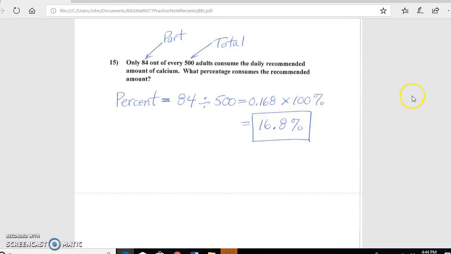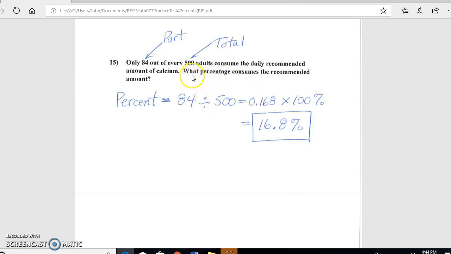This is the practice test for percents. Here we're looking at problem number 15. The problem says, only 84 out of every 500 adults consume the daily recommended amount of calcium. What percentage consumes the recommended amount?